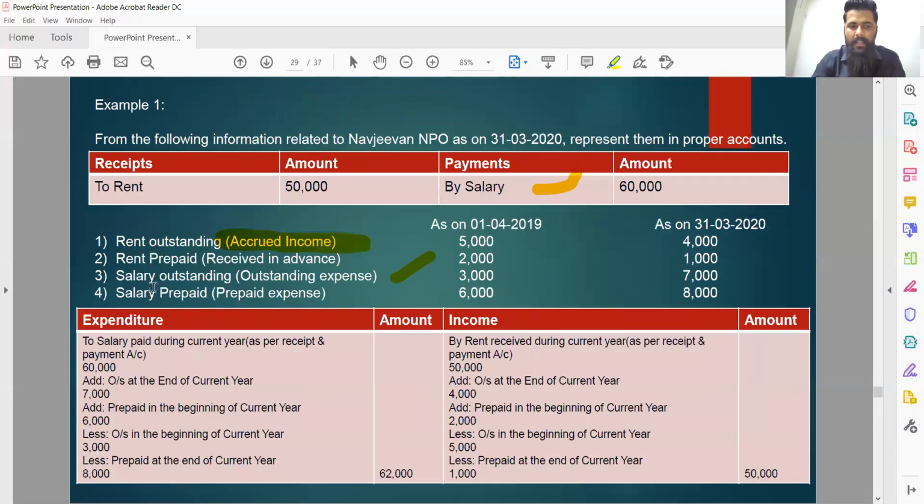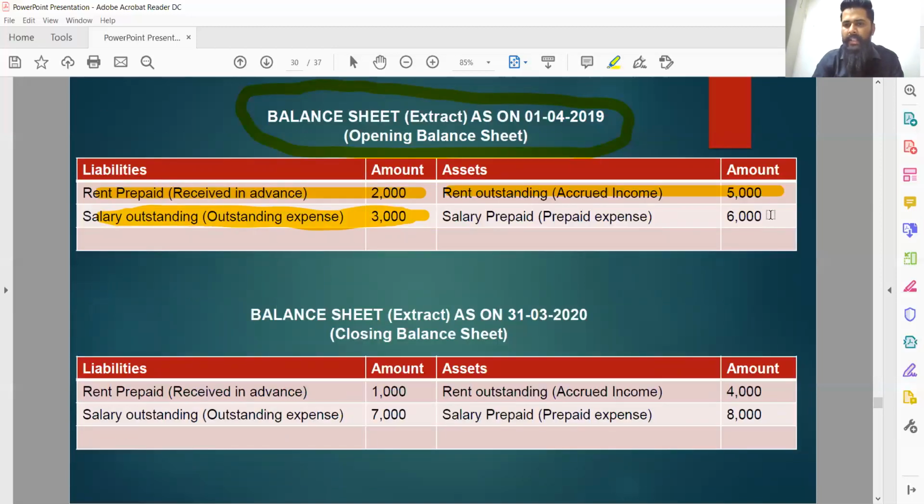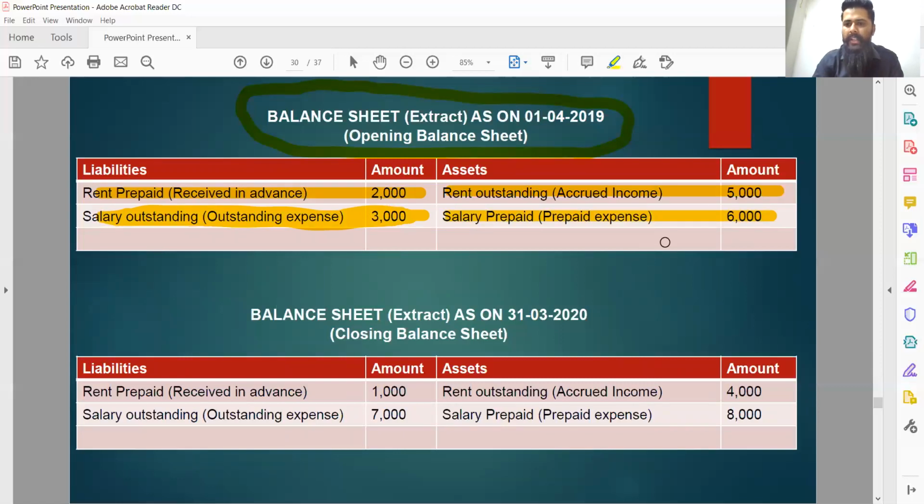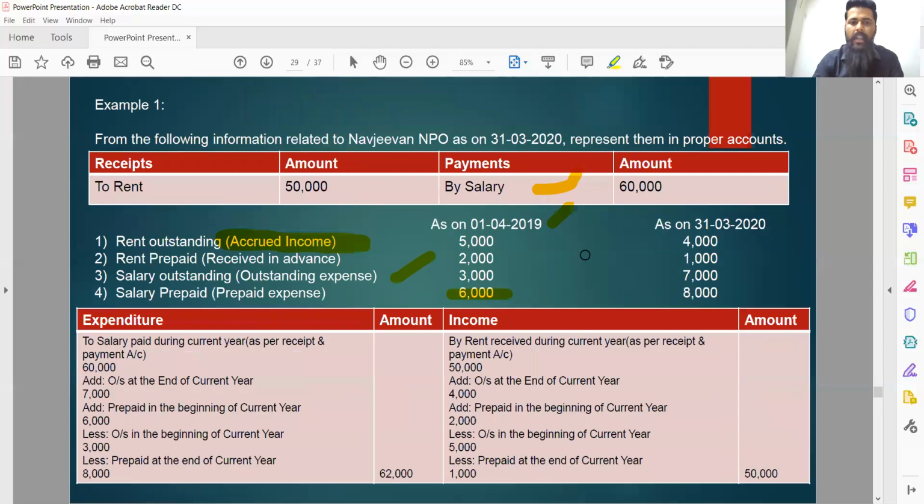In the same manner, salary paid in advance, salary prepaid in the beginning of current financial year, will frame part of current asset, so should be shown to the asset side of opening balance sheet. So all the opening figures, that is 5,000, 2,000, 3,000 and 6,000, have been shown to their respective position. In the same manner, we have to deal with the figures at the end of current financial year as well. Let's just quickly go through.